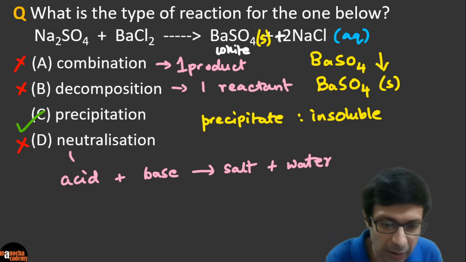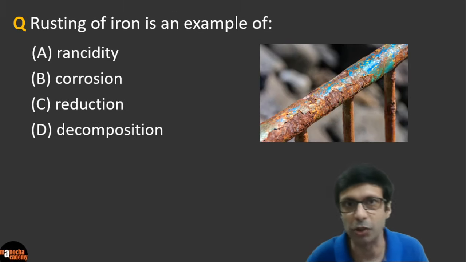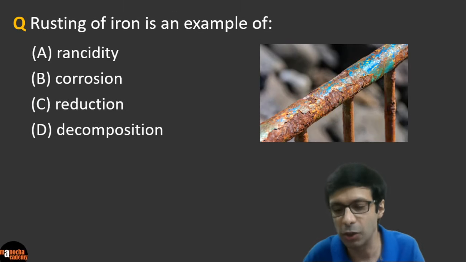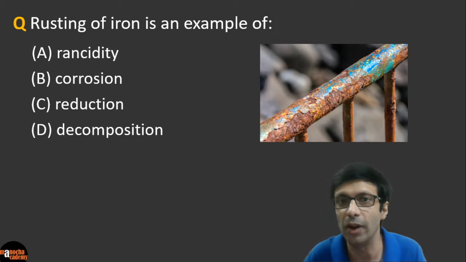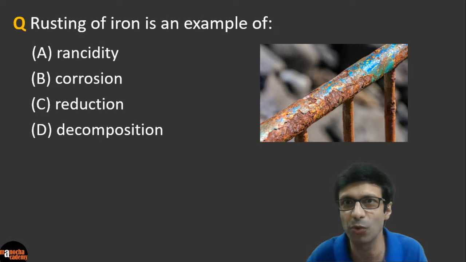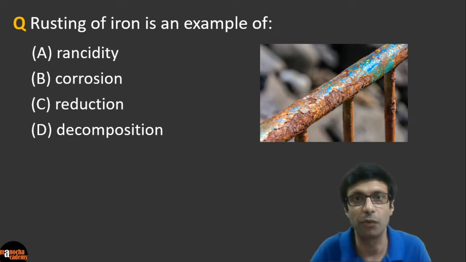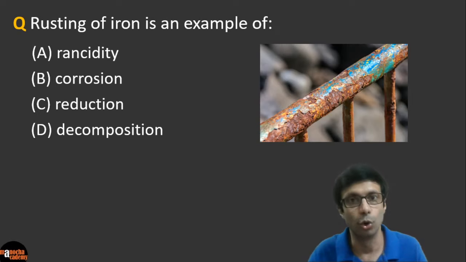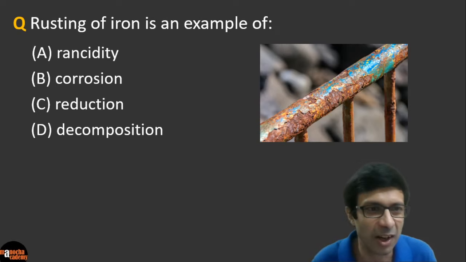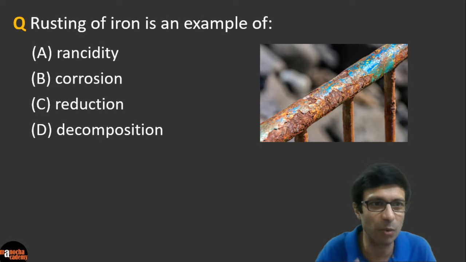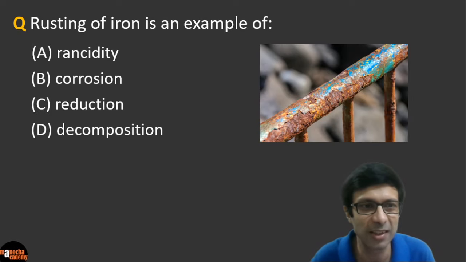Okay, excellent, guys. Let's go to the next question. Rusting of iron. As you can see in this picture, this railing is made of iron and it's getting rusted, right? Can you see that reddish brown rust? So is it an example of rancidity, corrosion, reduction, or decomposition? Guys, what do you think here? Come on, I think this is a simple question. So I want all of you to get this right, guys.